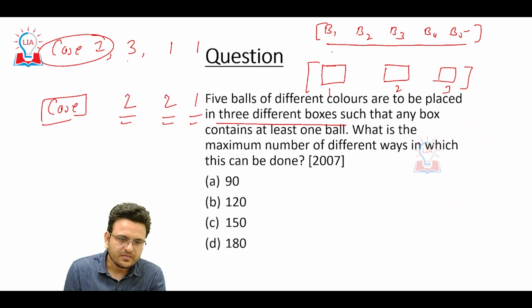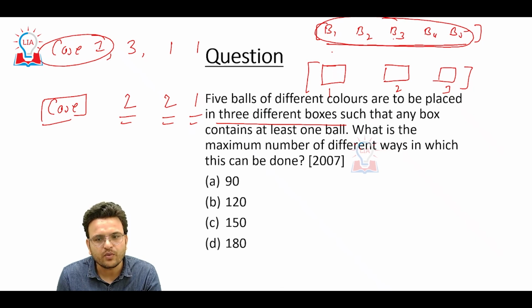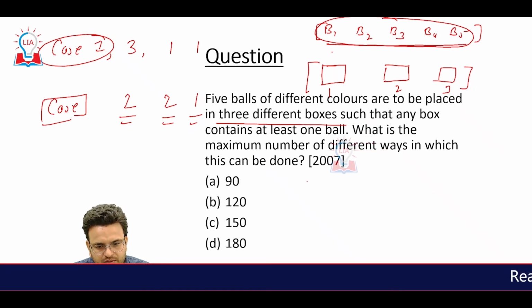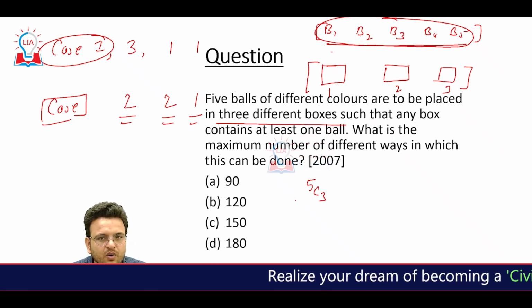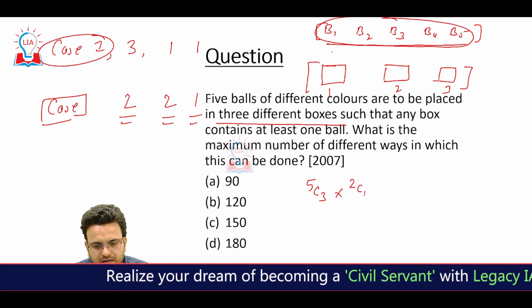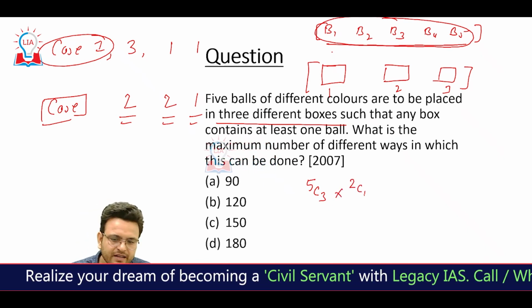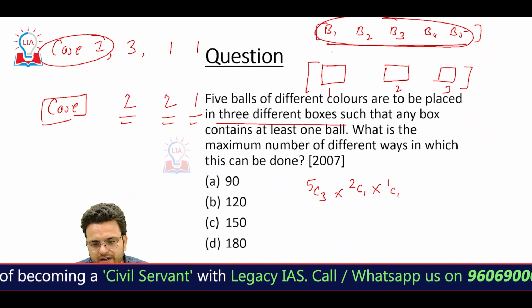Now here we have to select among 5 balls. I have to select 3 balls, 5C3. Then among the remaining 2 balls, I have to select 1 ball, and from the last ball, only 1C1.